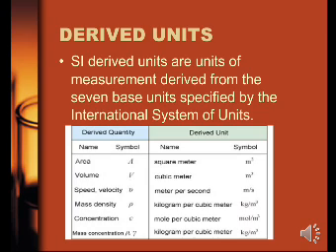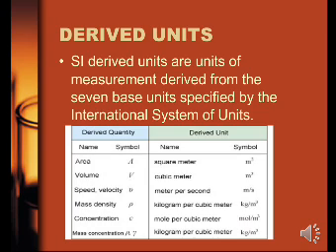SI derived units are the units of measurement derived from the 7 basic units specified by the International System of Units. A few are given here in the table. Area. The unit is square meter and the symbol is meter square. Volume. The unit is cubic meter and the symbol is meter cube. Speed and velocity. The unit is meter per second and the symbol is meter per second.